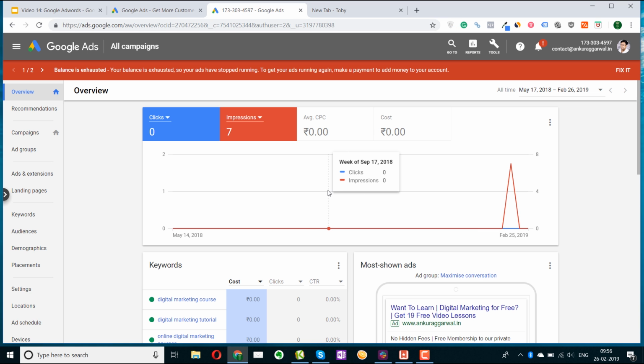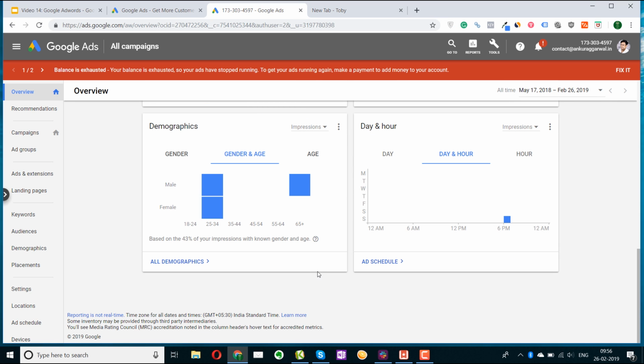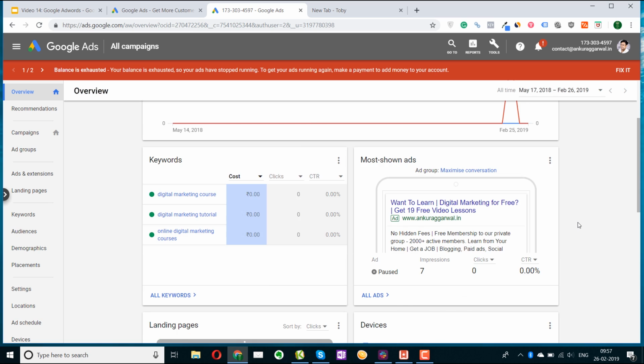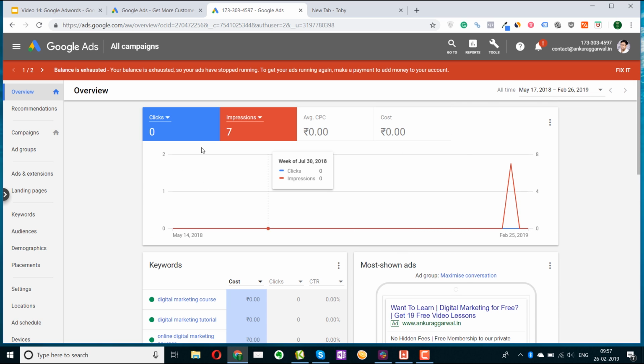So this is the dashboard of Google Ads. It's an updated dashboard. They have been changing it quite a lot in the last few years. Now this dashboard I created just for this video purpose. Our main dashboard is from a different ID. So let me walk you through this dashboard. If I can give you an overview of this dashboard, here you will see the performance of your campaign.